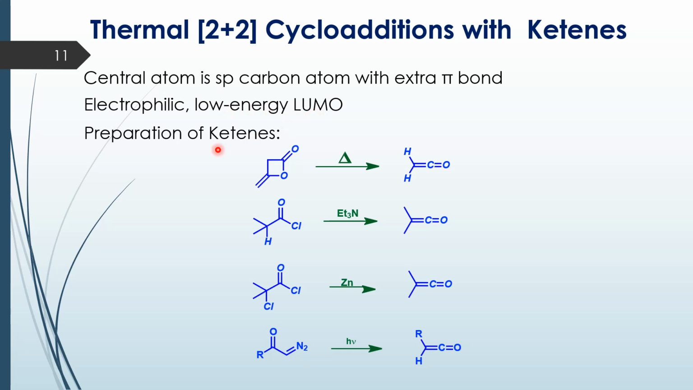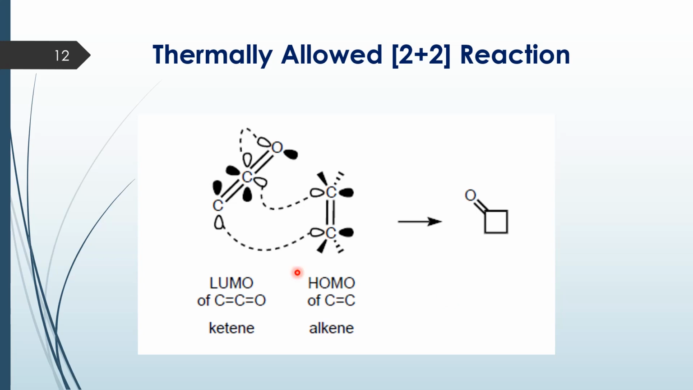Before we go into the orbital diagram, here are some of the methods by which you can generate ketenes. These ketenes are generated in situ in the flask, and once they are formed, they are immediately converted under further reaction conditions. So this is my orbital picture for the ketene and the olefin.